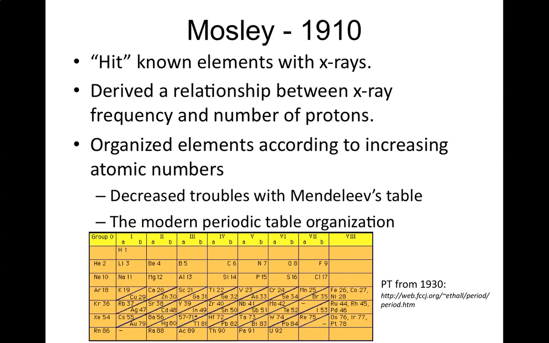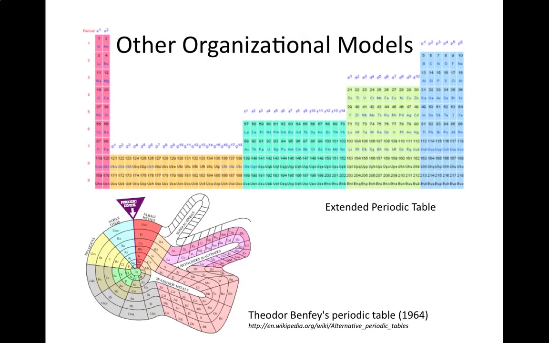So he organized the elements according to the increasing atomic number, and this decreased any of the troubles that Mendeleev's table had. There were some troubles by organizing by atomic mass. And this is how our modern periodic table is organized. And the picture at the bottom is a periodic table from 1930. So notice we've gotten slightly more clearly organized now.